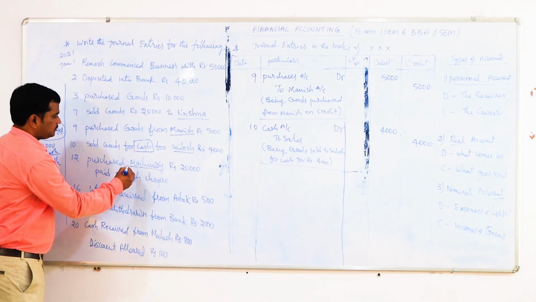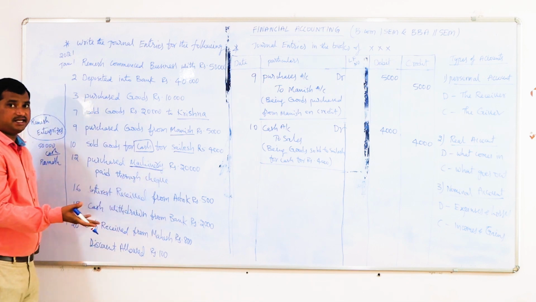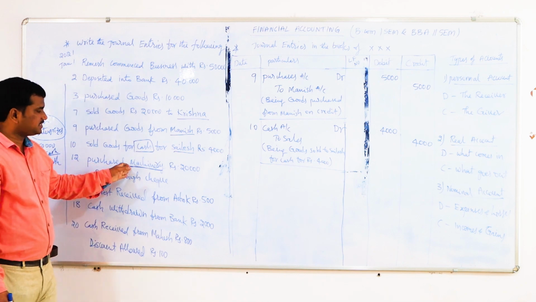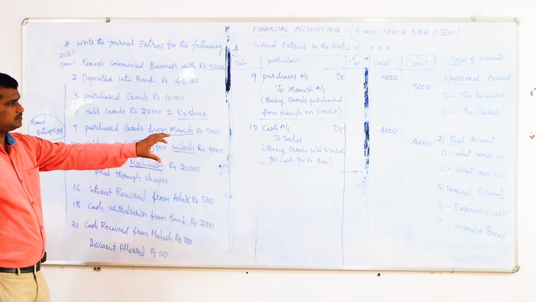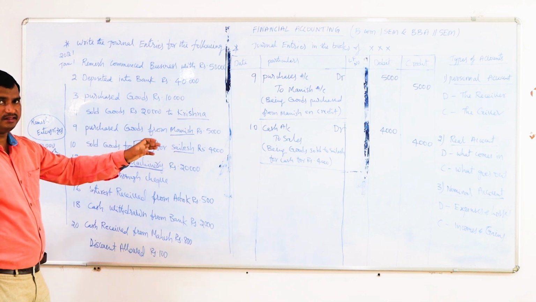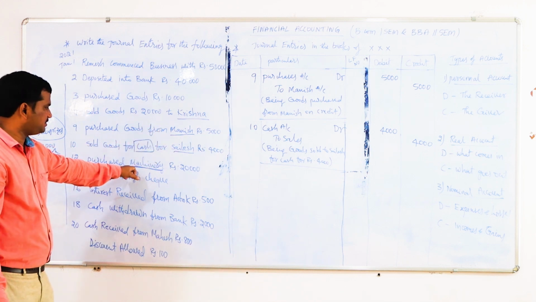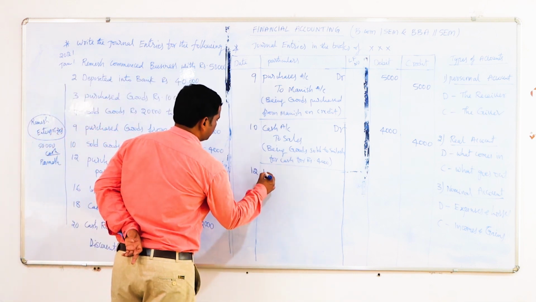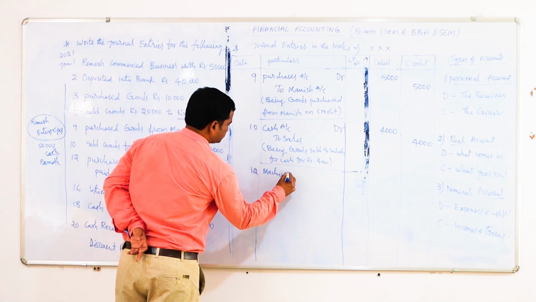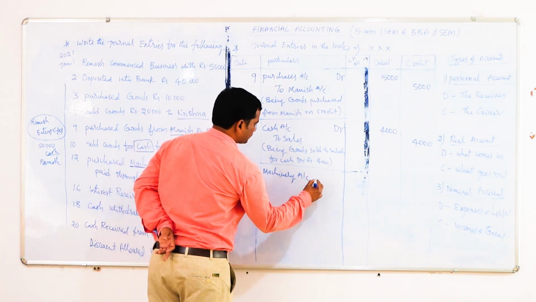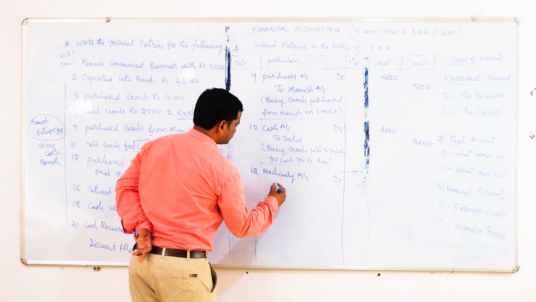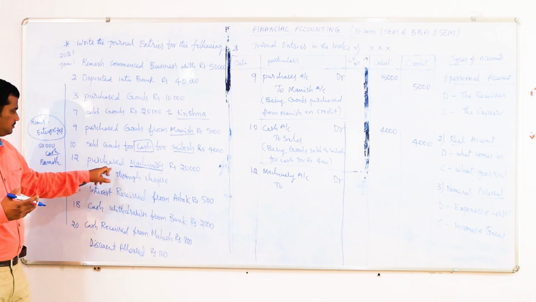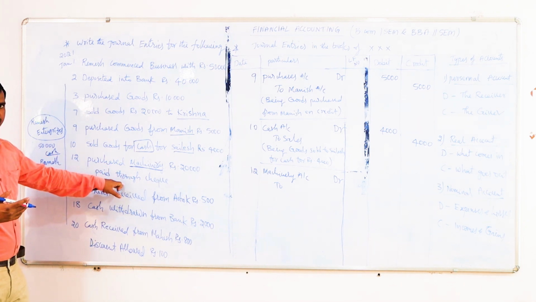But when the machinery is purchased, the company is getting an asset. As per the real account, whatever assets are coming in should be debited. So as the company is getting the machinery, machinery account should be debited to. Then the company is paying through the cheque.